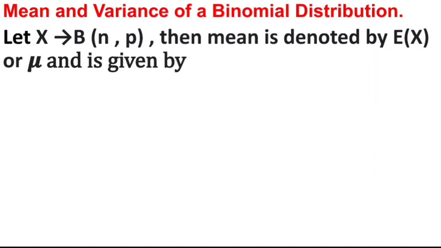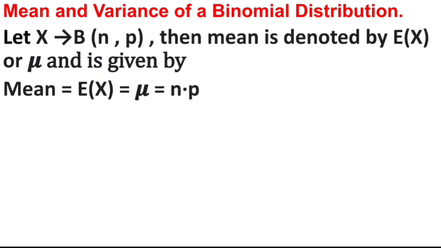Then the mean is denoted by E of x, or mu, and is given by mean is equal to E of x is equal to mu is equal to np. Here n is given in the example. P, you have to find out. Sometimes it is also given.